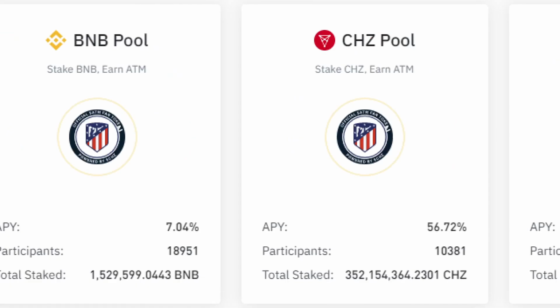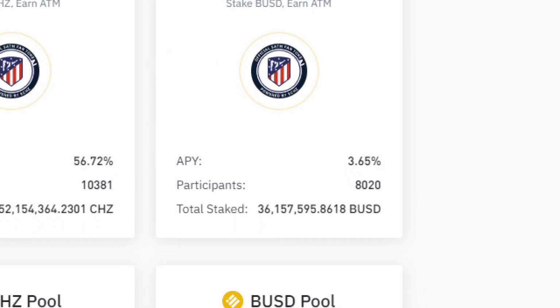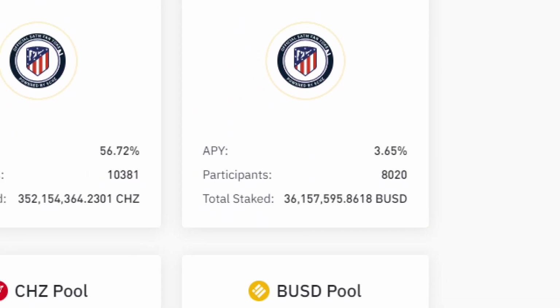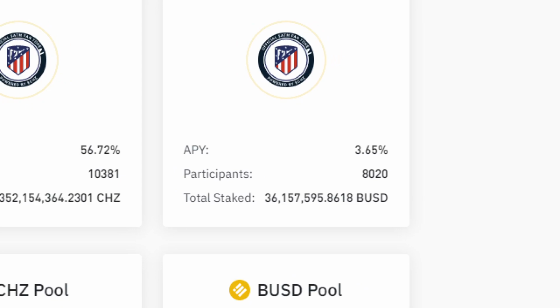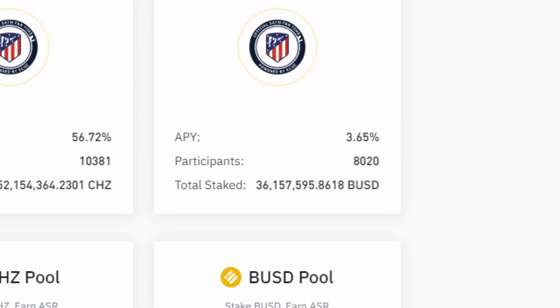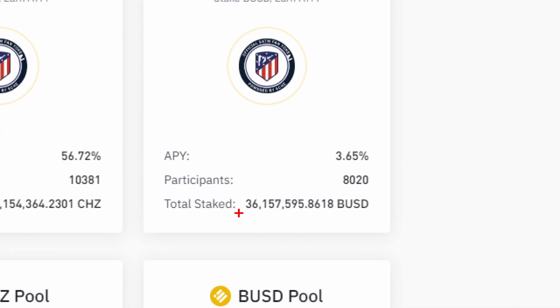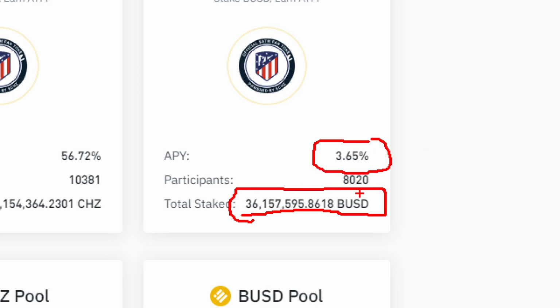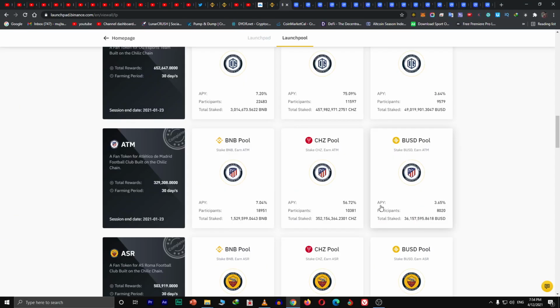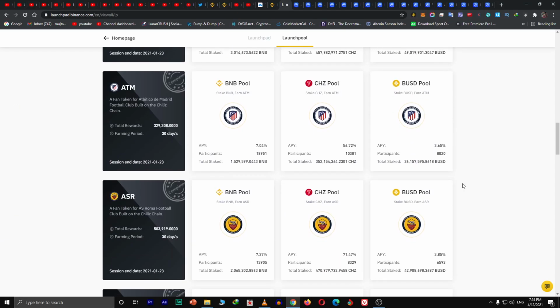And what happened here, you can see the BUSD pool only staked approximately 36 million. The APY was 3.6, and the total participants were only 8,000. This was the least amount which was invested.